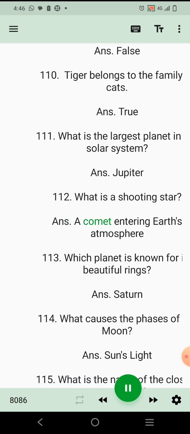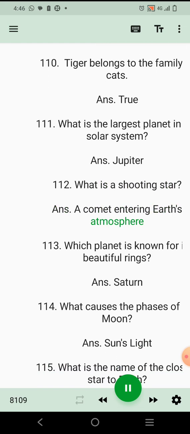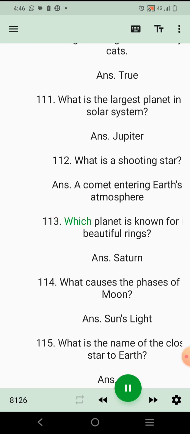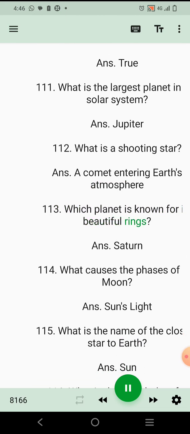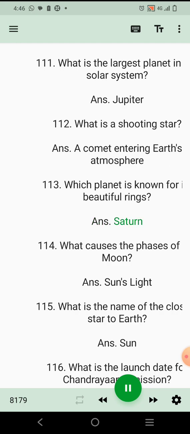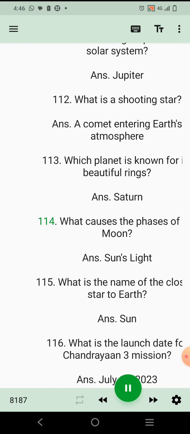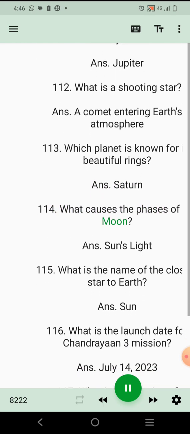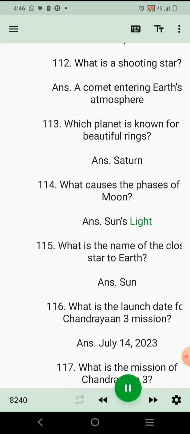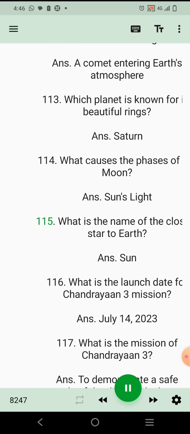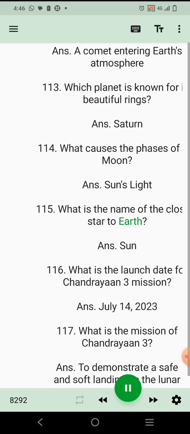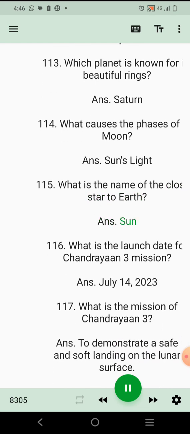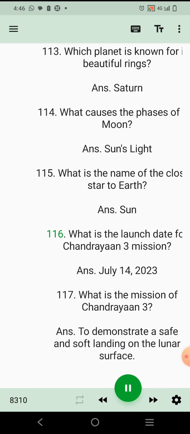Ans. A comet entering Earth's atmosphere. 113. Which planet is known for its beautiful rings? Ans. Saturn. 114. What causes the phases of the moon? Ans. Sun's light. 115. What is the name of the closest star to Earth? Ans. Sun. 116. What is the launch date for Chandrayaan-3 mission?